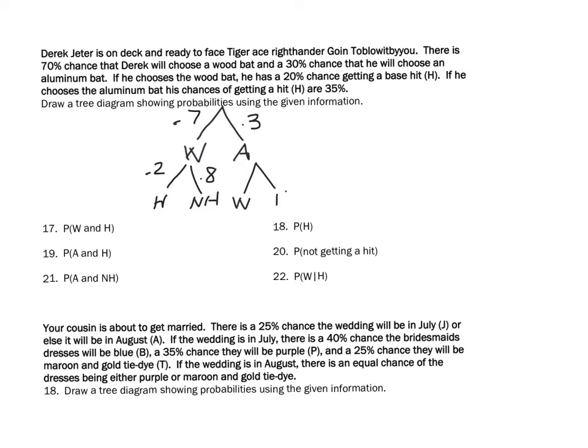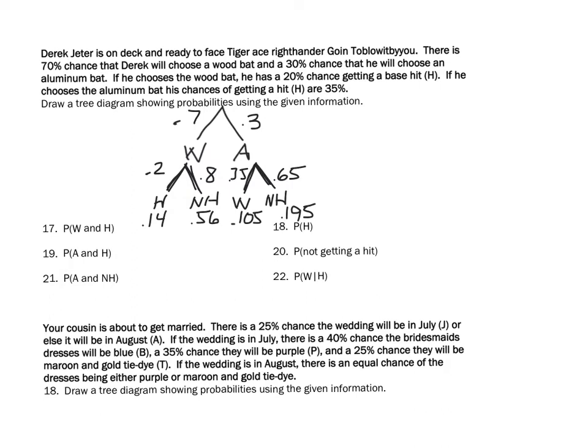Using an aluminum bat, he would have a chance of 0.35 of getting a hit, 0.65 of not getting a hit. Again, each of these branches needs to add up to be 1, which they do. Then multiplying these, we'd have 0.14, 0.56, 0.105, and 0.195. Those four probabilities will add up to be 1.